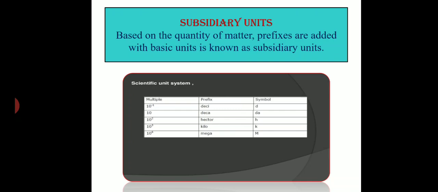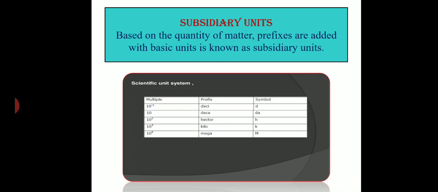Subsidiary units are nothing but we add a prefix to the unit of the 7 basic physical quantities. This unit system is required based on the size or quantity of matter. Now for example, if I ask you what is the distance between our school and Gandhipuram, you may say it is 5 kilometer. So meter is the SI unit of length, but here we are using kilo. So kilo is the prefix. We use it to express the length, kilometer.